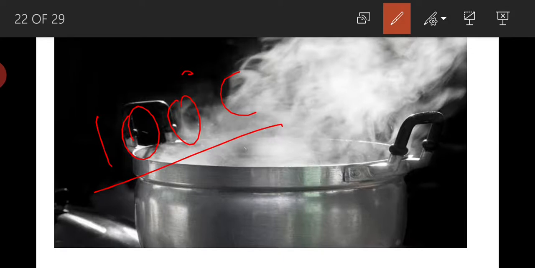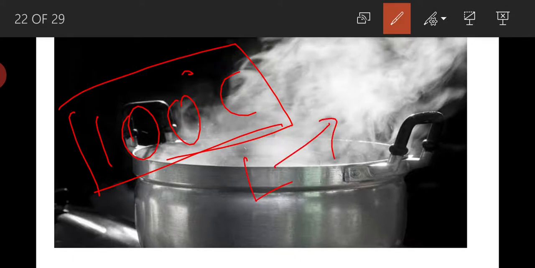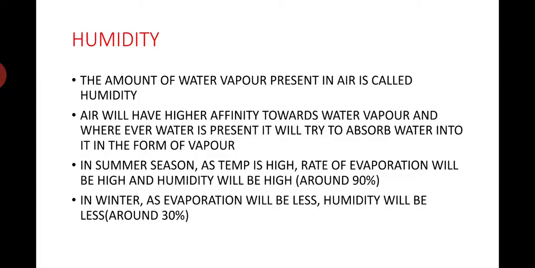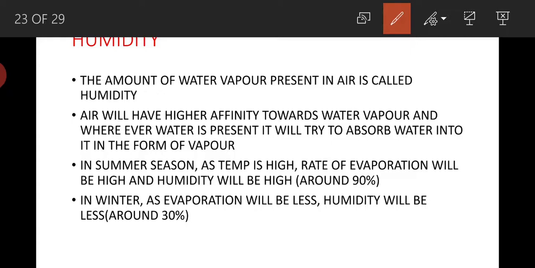So water boils only at 100 degrees centigrade. Boiling is the process of converting liquid into gas, liquid state into gaseous state. Now let us see humidity. The amount of water vapor present in air is called humidity.